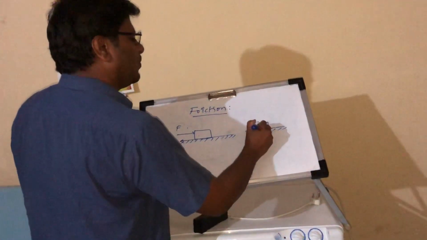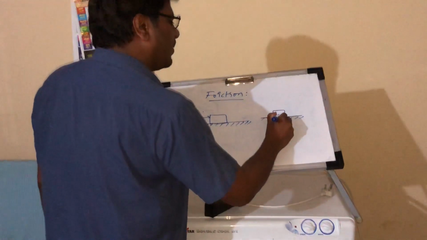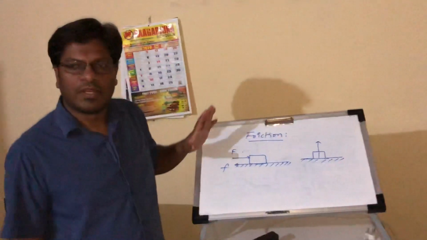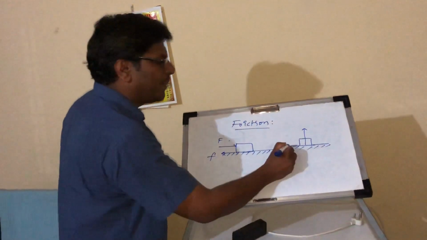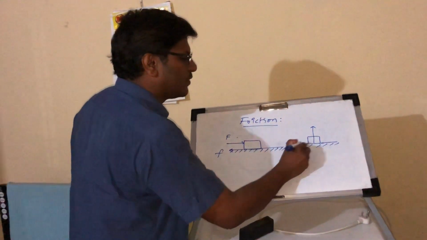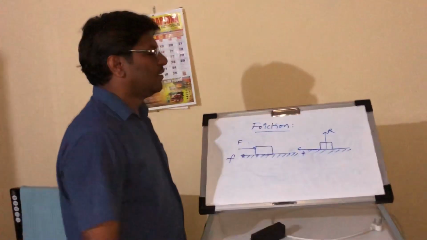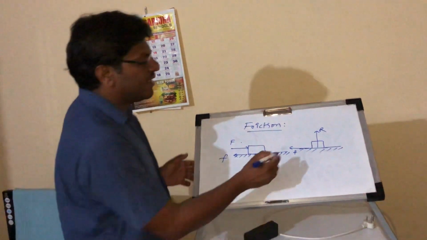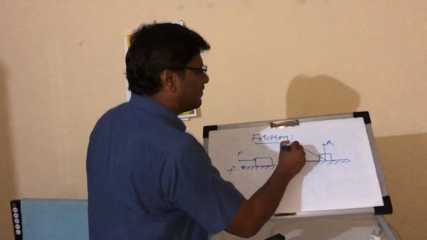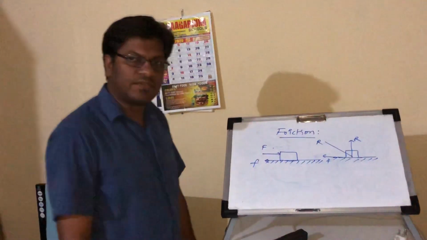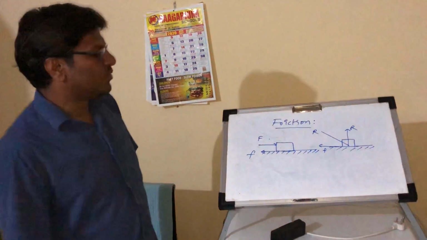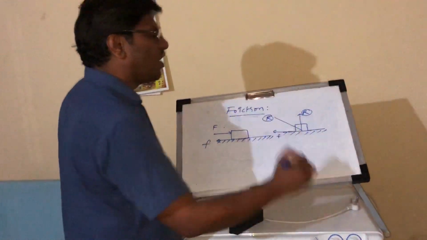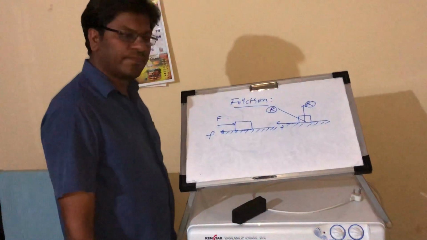Now the normal force is acting perpendicular to the surface, so it is also a contact force. At the same time, the parallel force is also a contact force. Normal force and frictional force are both contact forces. So the resultant force will act this side in this way. That is the resultant contact force. Here R represents the resultant contact force.